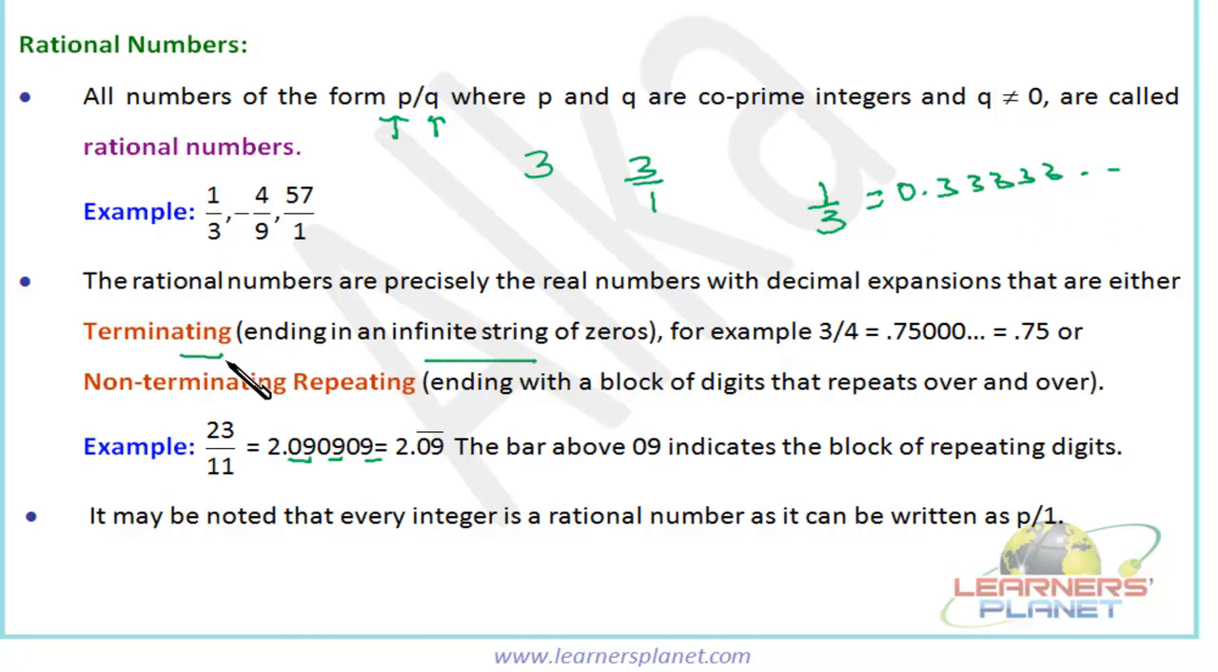Okay, so it's a terminating decimal or a non-terminating repeating decimal. In both the cases, the numbers are rational numbers, right? So this is the example of a terminating decimal and this is the example of a non-terminating but repeating decimal. That means a block of digits is getting repeated again and again. Okay.